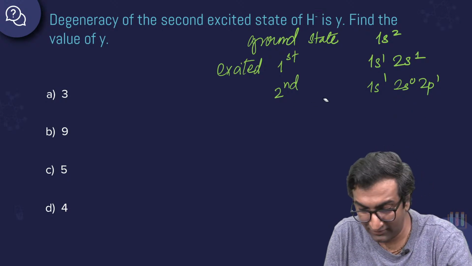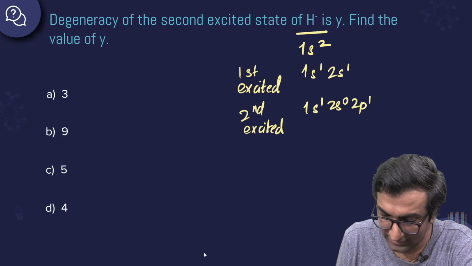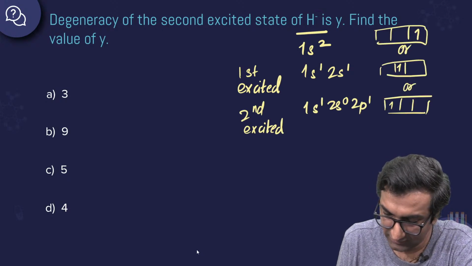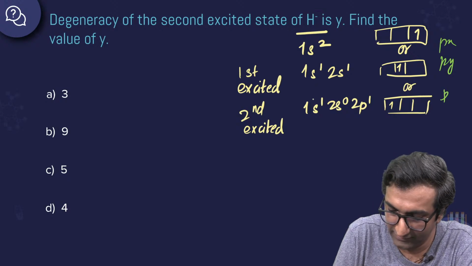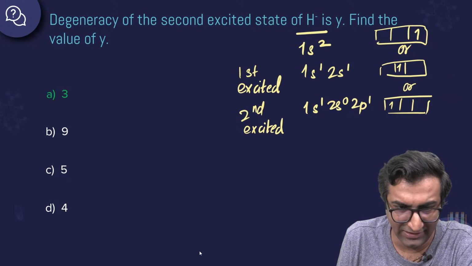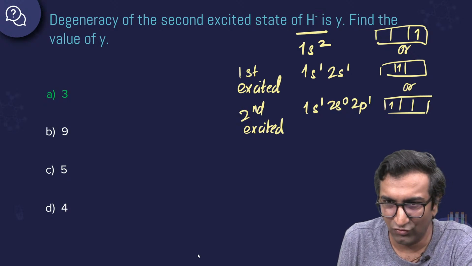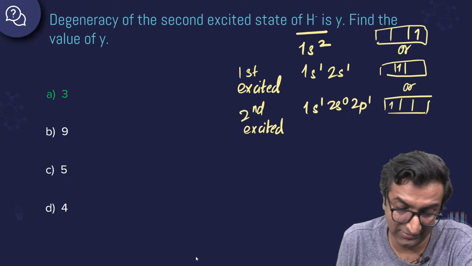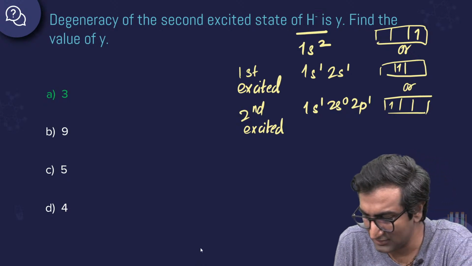Okay. To keep things simple, we will assume this, and hence the answer will go to 3. That's it. Right? So it could be either px, py, or pz, and hence the answer for this question is 3. And this is a bit of a leap of faith, yeah. I'm being straight with you. This is a bit of a leap of faith. So it's not 9, it's 3. It came in JEE Advanced, hence I thought, yeah, we'll do a question like this.